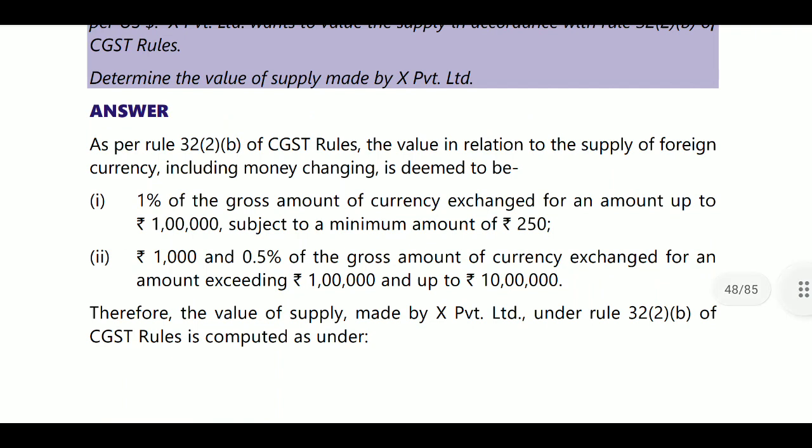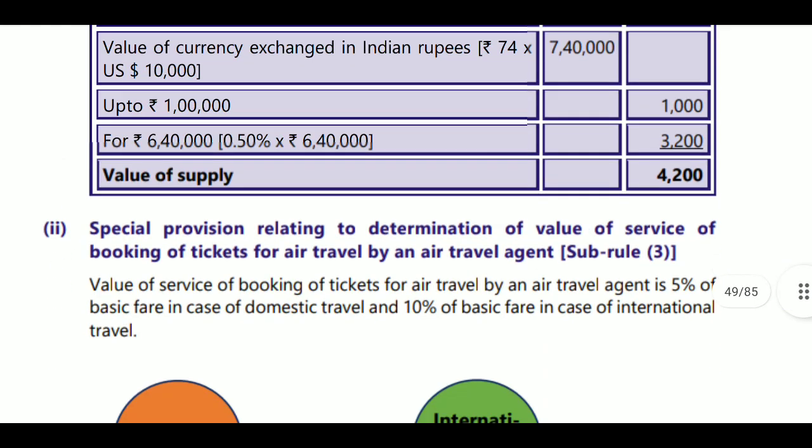So as per Rule 32(2)(b) of the CGST Rules, the value in relation to the supply of foreign currency, including money exchanging, is deemed to be 1% of the gross amount of currency exchanged, for an amount up to 1 lakh, subject to a minimum of 250 rupees; or 1000 plus 0.5% of the gross amount of currency exchanged for an amount exceeding 1 lakh and up to 10 lakhs. If it exceeds 10 lakhs, then 0.1% or 60,000, whichever is lower, will be considered. So as per this we calculate.